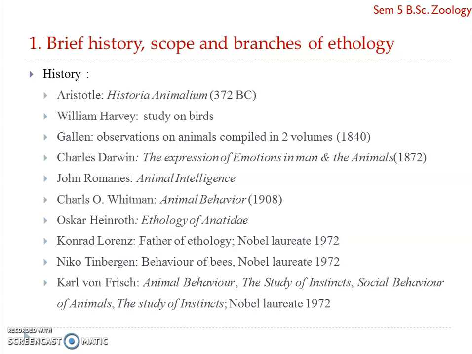Even Darwin's observations on behavior were compiled in his book The Expression of Emotions in Man and Animals, 1872. This book gave a detailed and vivid description of animal behavior, and is still considered a classic because of its contribution in understanding emotional expression and its development in animals and human beings.